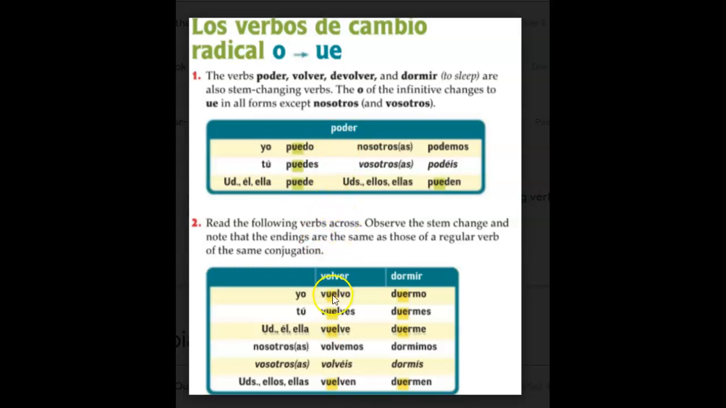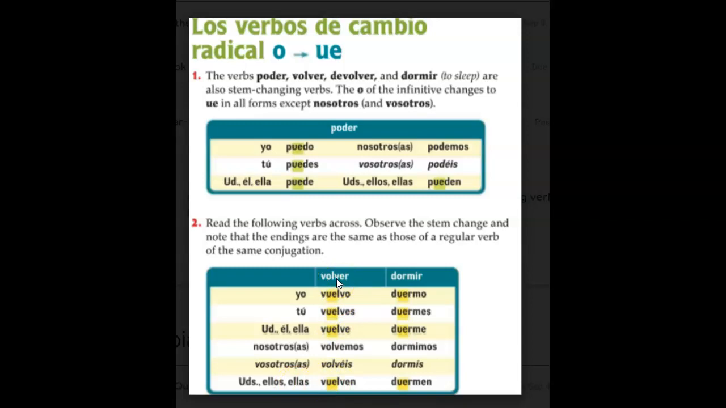Going down to volver, to return. Notice how the O changes to UE. So we've got yo vuelvo, tú vuelves, usted, él, ella vuelve, nosotros volvemos, ustedes, ellos, ellas vuelven.